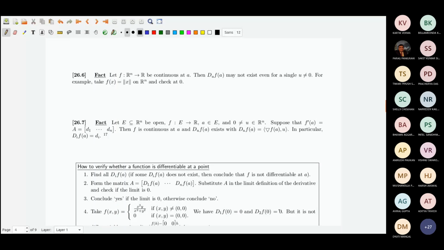I mean, you can take f(x) equal to mod x kind of thing, or you take a cone kind of a thing. So take something like this and then rotate it on R2.